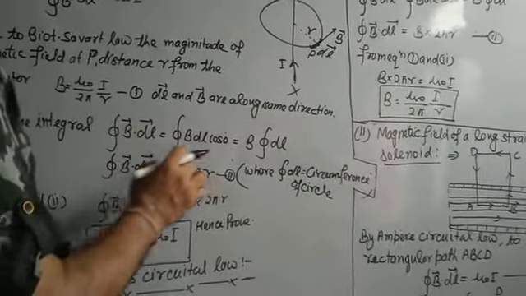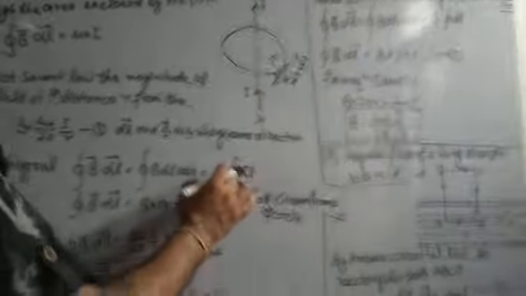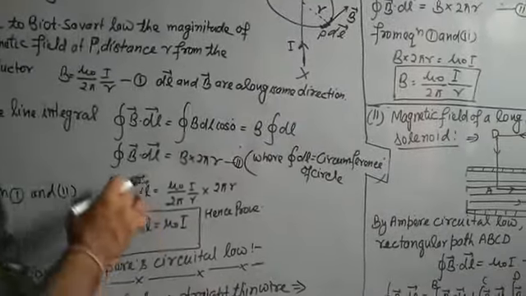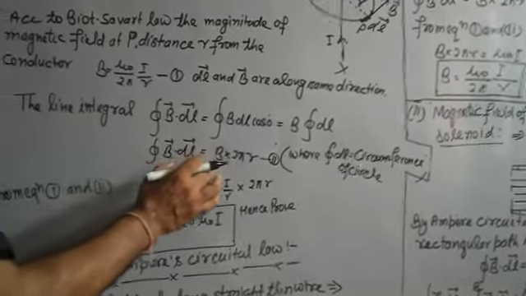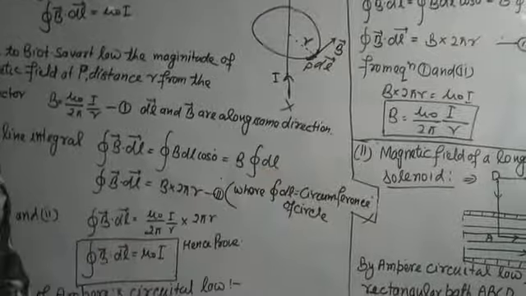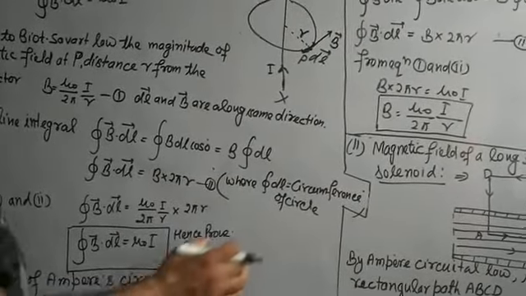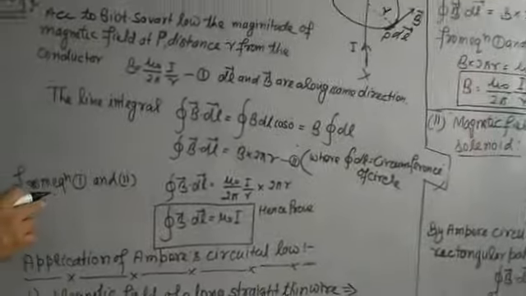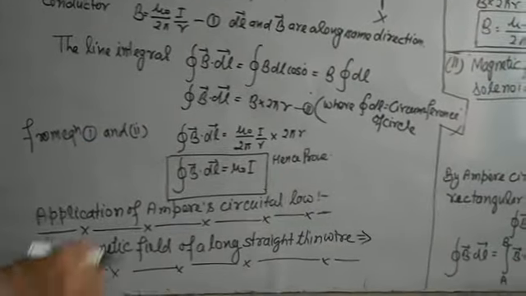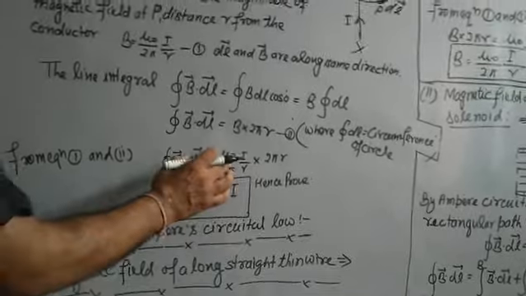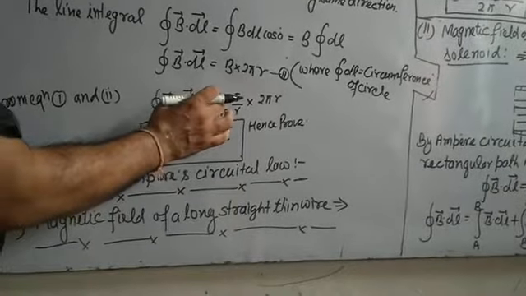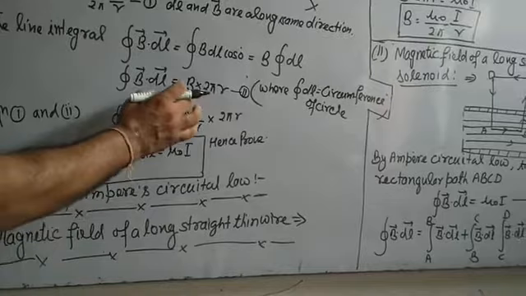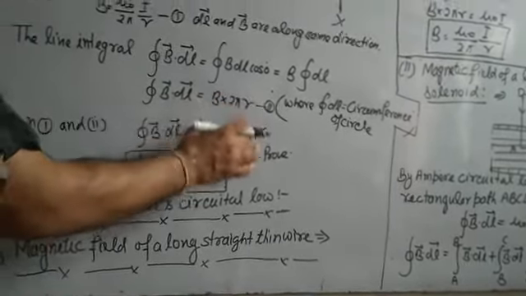That is B times the closed line integral of dl, which equals B into 2 pi r, where the closed line integral of dl is the circumference of the circle passing through point P. From equations 1 and 2, the closed line integral of B dot dl equals mu naught I upon 2 pi r, this being the value of B, into 2 pi r.